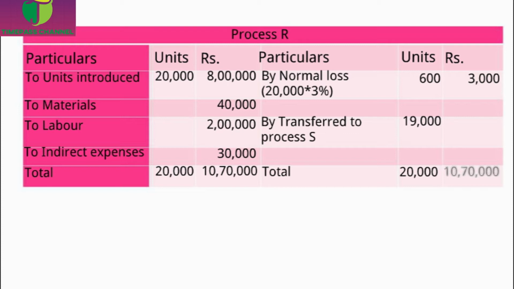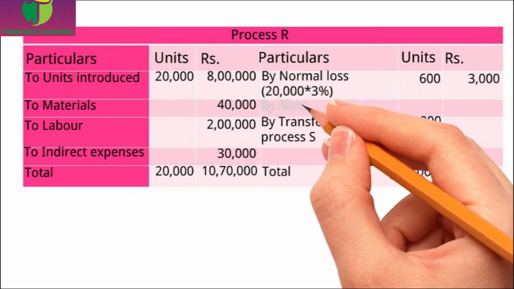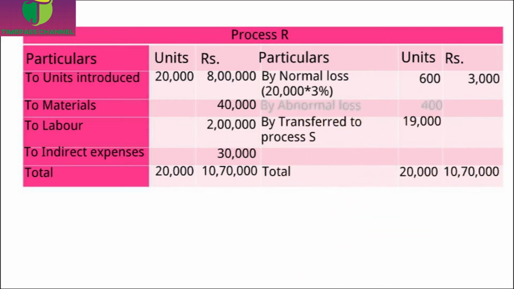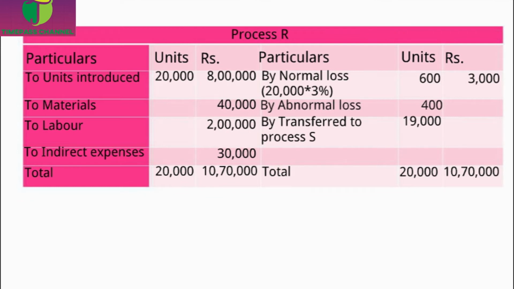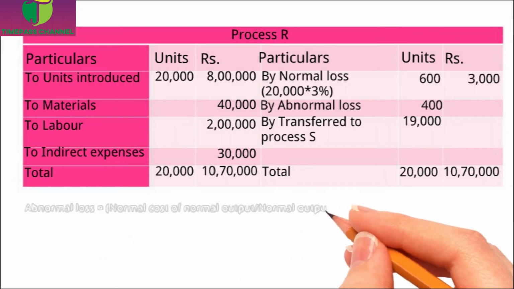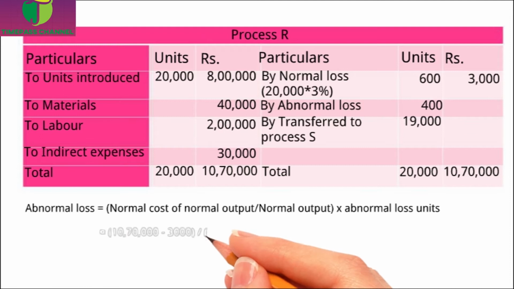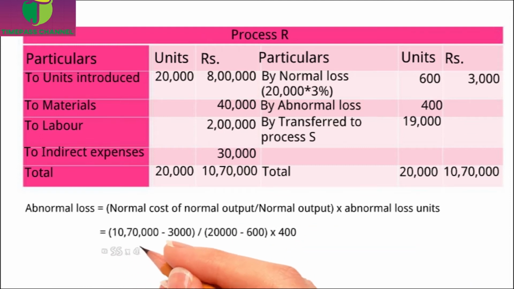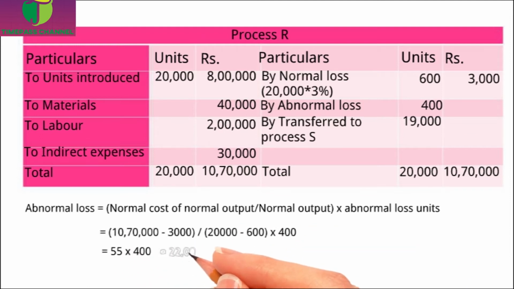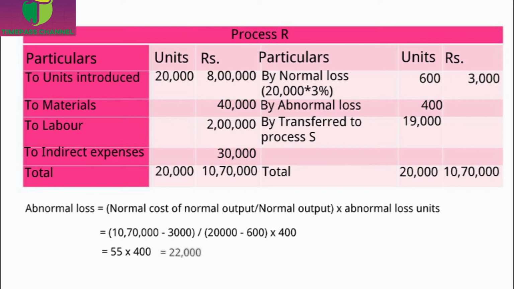But in this problem, we have a balance on the credit side, so it is an abnormal loss of 400 units. Now we have to calculate the value for this abnormal loss, and the formula for this is normal cost of normal output divided by normal output into abnormal loss units.